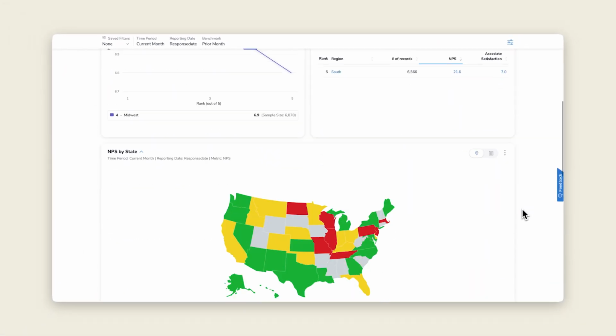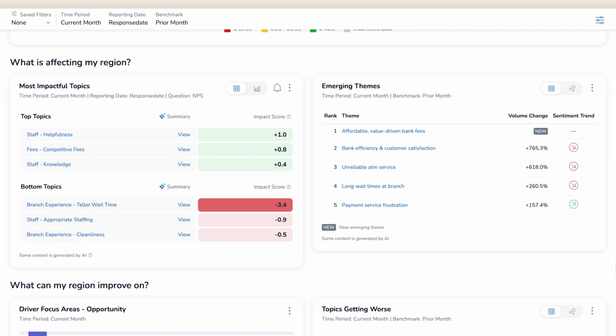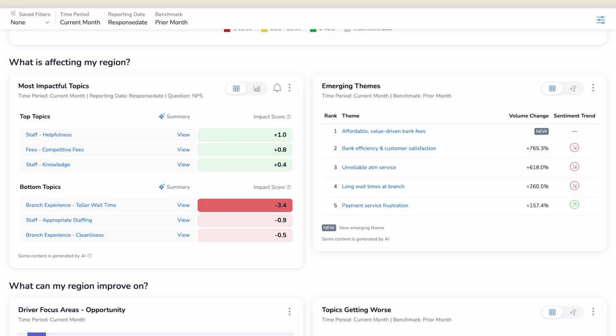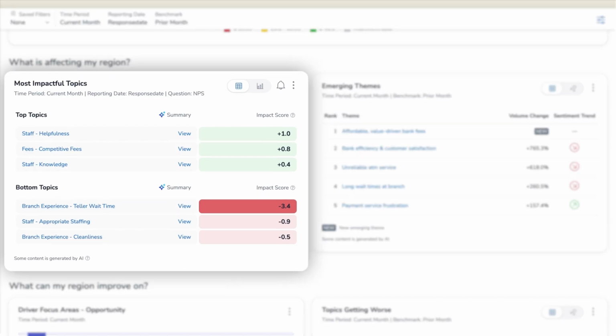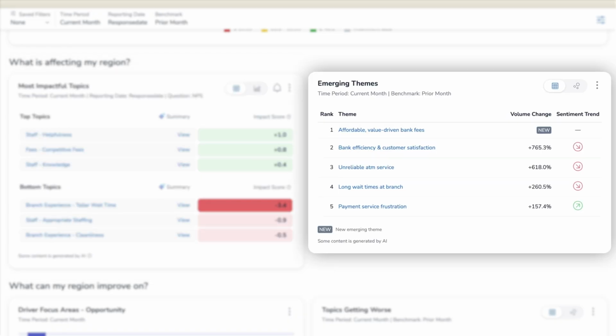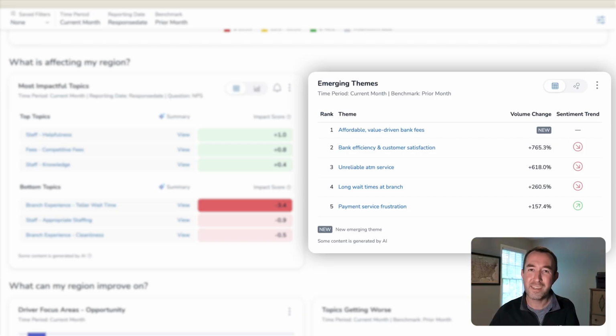With decline on the mind, Taylor's next stop is to dig into text analytics to see what's rising to the top from unstructured data. Medallia's default topic sets are usually so spot on that Taylor rarely needs to create custom ones, but when she does, they're often built off emerging themes. Themes are different from topics because they're 100% generated by Medallia AI, which includes sentiment models, categorization, or generative AI. Themes aren't just words that customers use in their conversations with the brand, but descriptive aspects of customer and employee experiences.